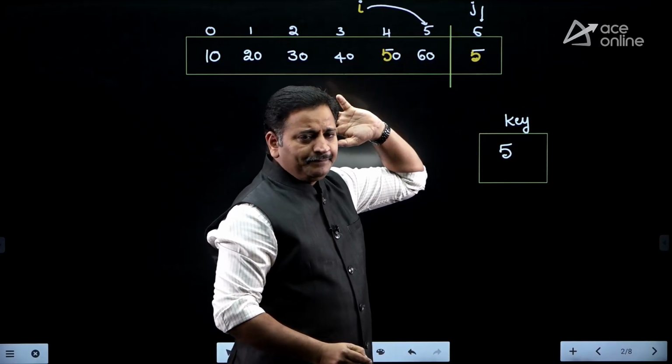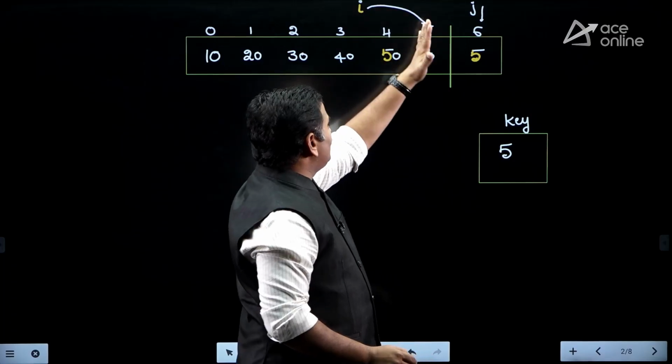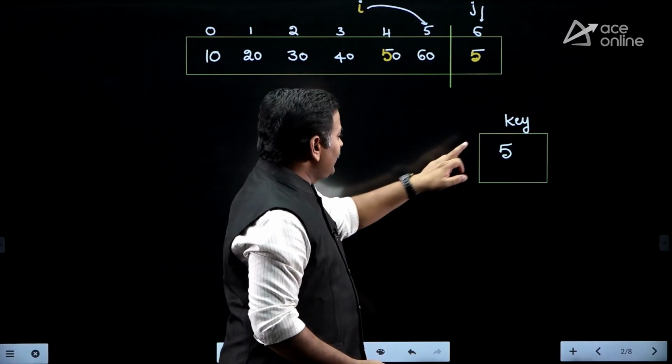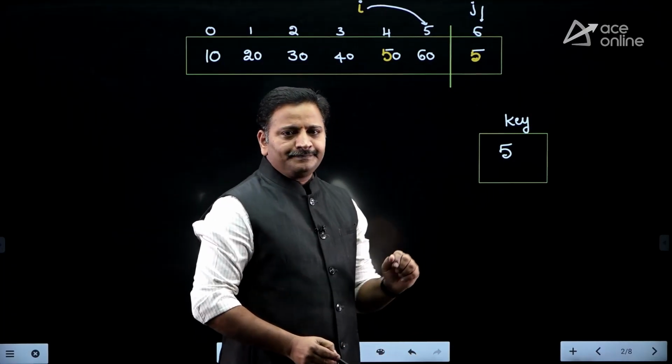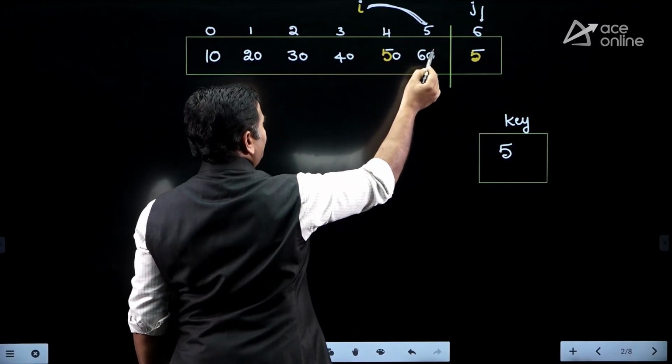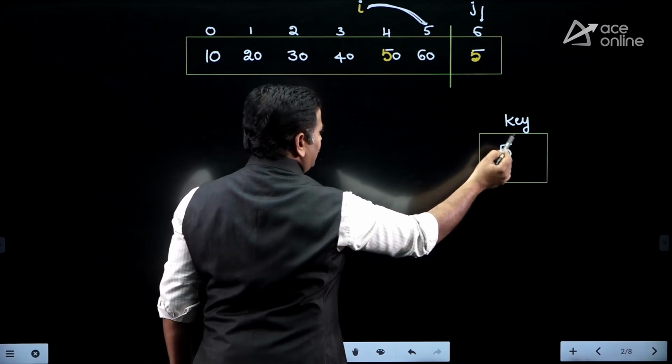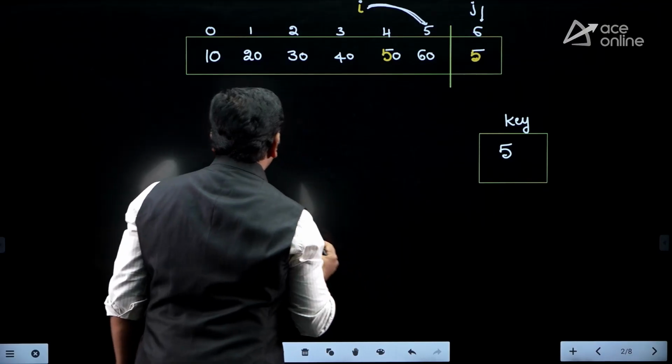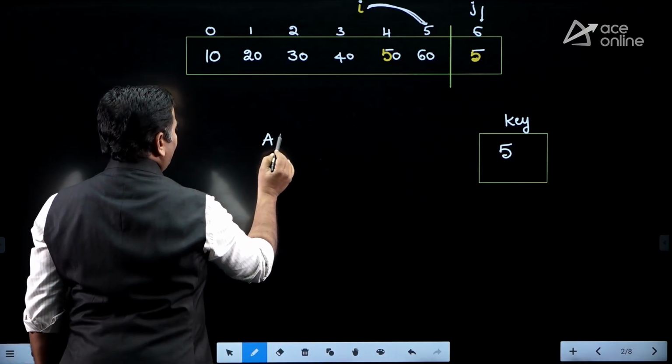Just imagine, friends, if j equals 6 and i equals j minus 1, then how can I place this 5 in its proper place? Very simple, friends. As long as a[i] value is greater than the key value, we are comparing like this. Just observe, if a[i] is greater than key.